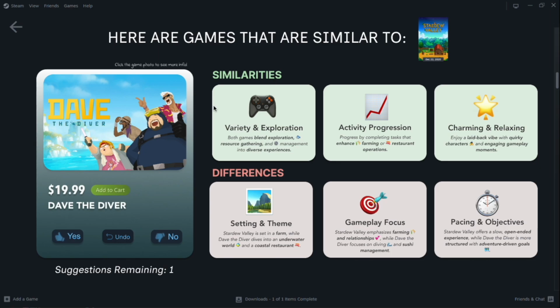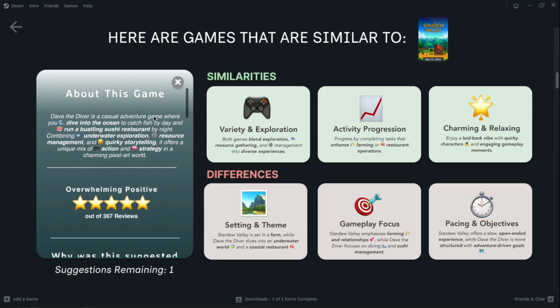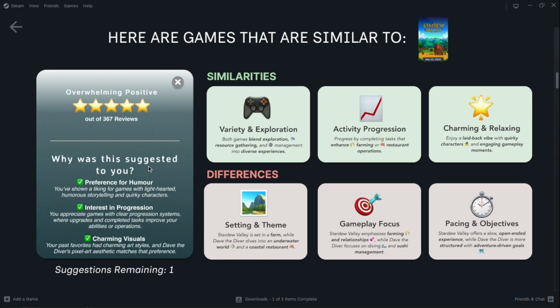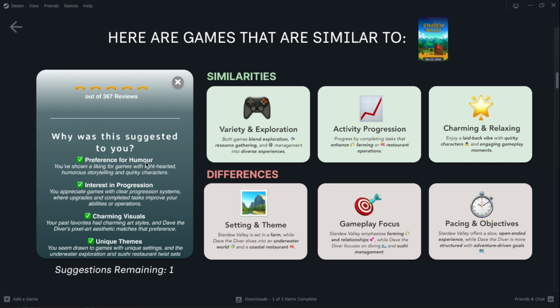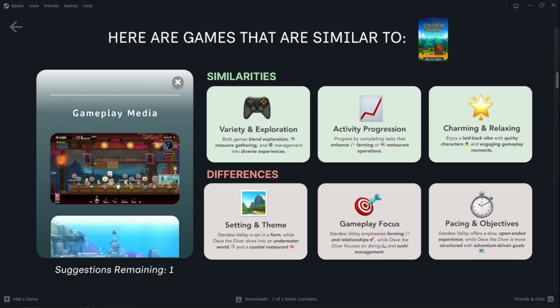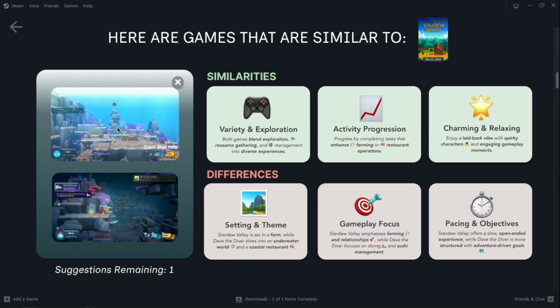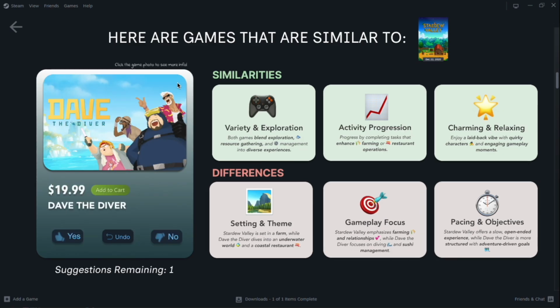If the user decides that from the differences there are a few deal breakers, they can decide not to go forward with this example, or if they really like the game, they can click yes. In this case, I want to find out more information because I'm not sure yet. So let's see the game descriptions, the ratings, more personalized feedback on why this was suggested to us, as well as game media. I really like the pixel art, so I'm going to go with a yes for this one.